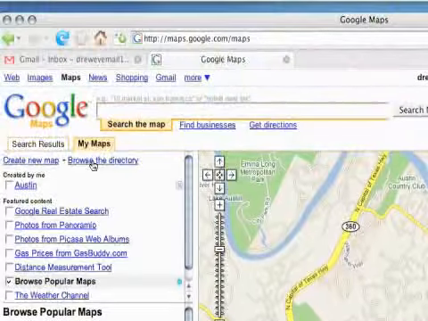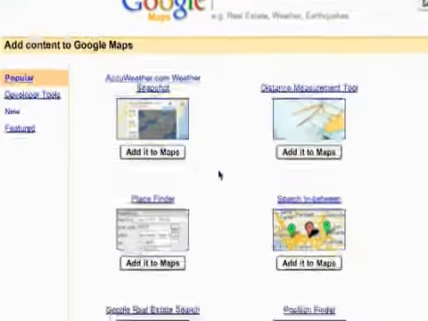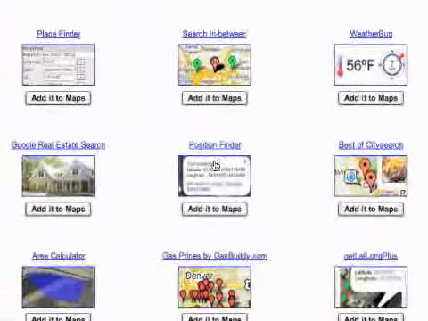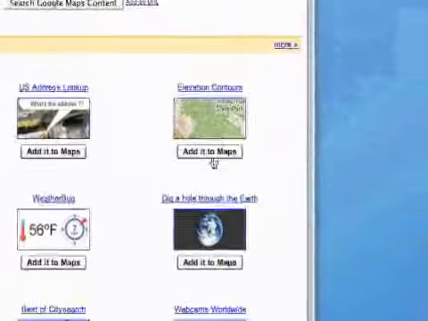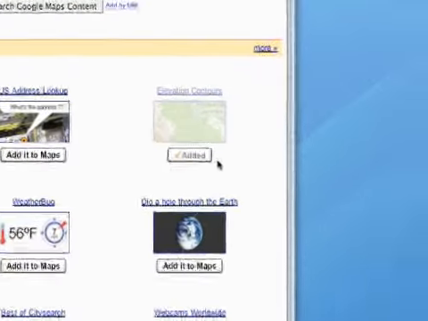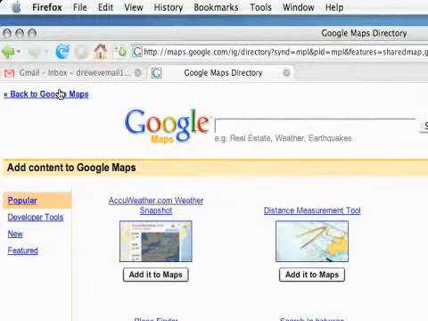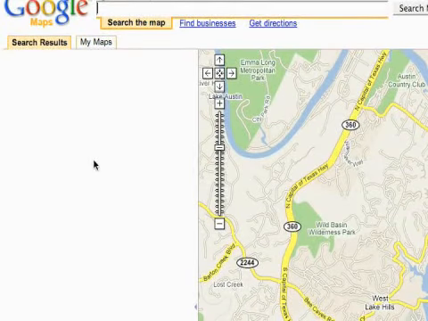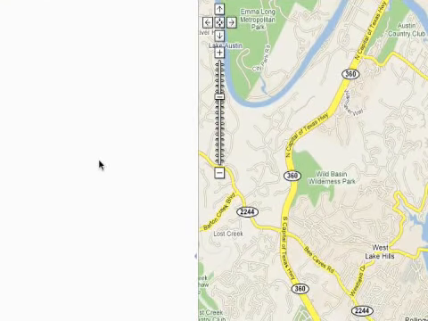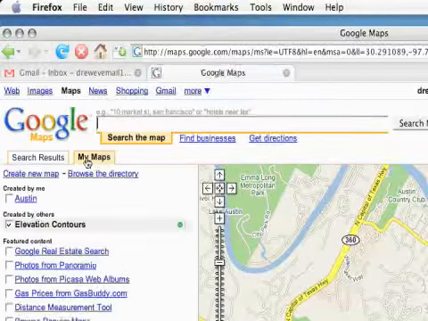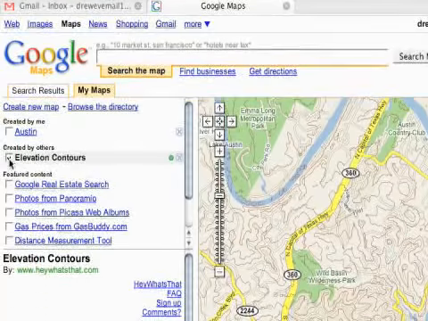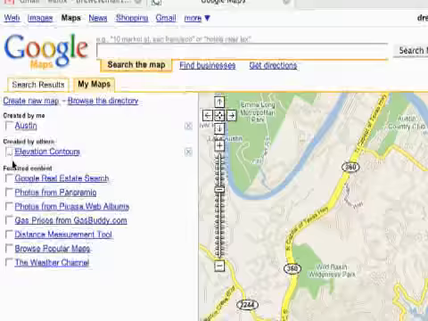Another way to do it would be to browse the directory, and then you can see the popular maps here. And if you wanted to add one, let's see, add this elevation contours. I just added it. So now when I go back to Google Maps, just wait for it to load real fast. Or, sorry, I've got to switch over to My Maps. Now it's in this Created by Others category, and I can turn that on and off.